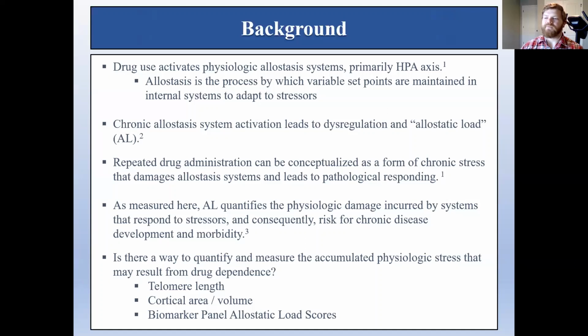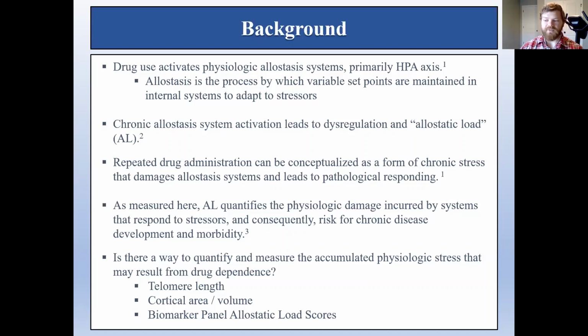provide adaptations in response to environmental stressors. These are referred to as allostasis systems. They are a diverse group of mechanisms that involve many neurological structures, most notably the hippocampus and hypothalamus pituitary axis. When these mechanisms are chronically activated, they may begin to pathologically respond, such that an extreme response is provided for